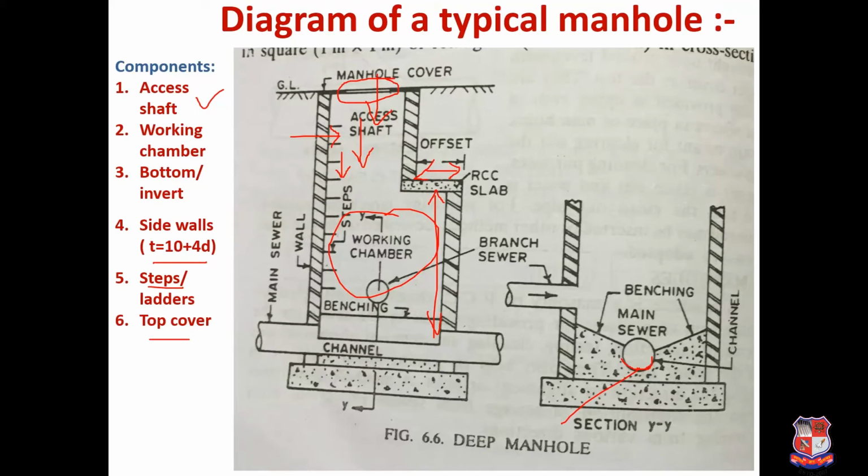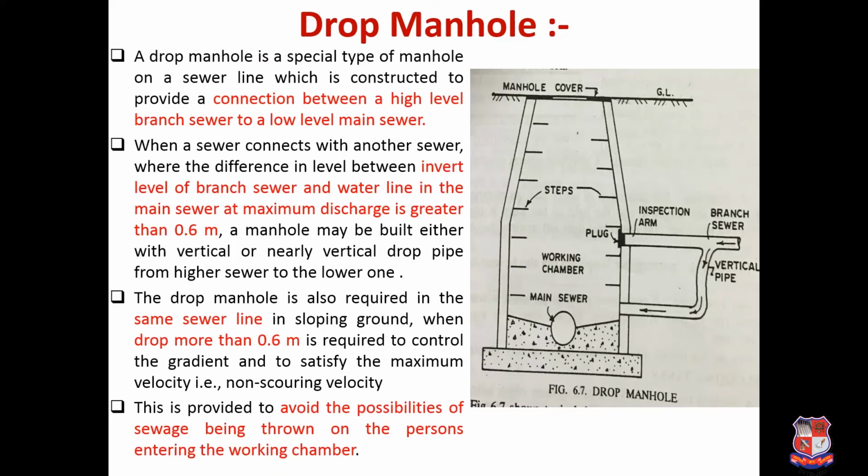So here when two sewers are meeting inside, proper support is to be provided on both sides, which is nothing but cement concrete, and that is called the benching portion. So this way you can show a typical manhole. Now next is drop manhole.